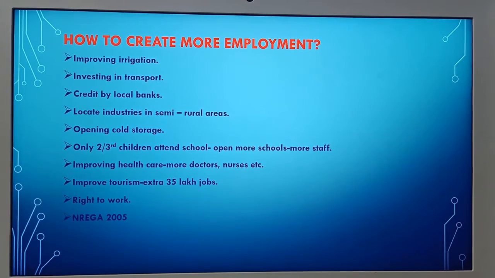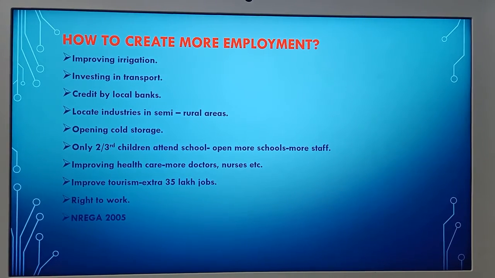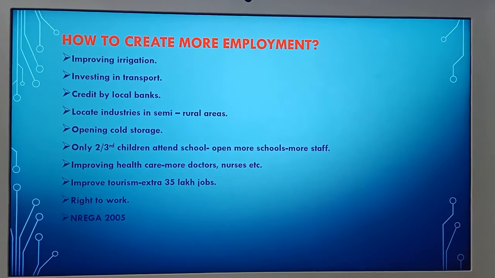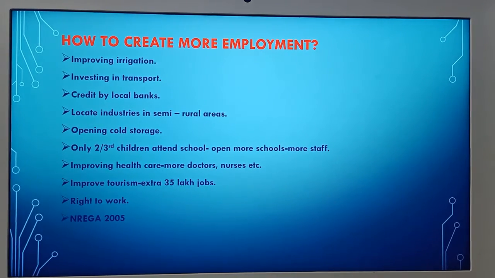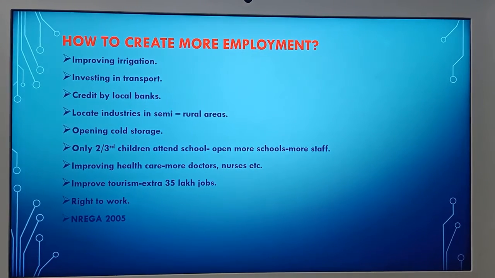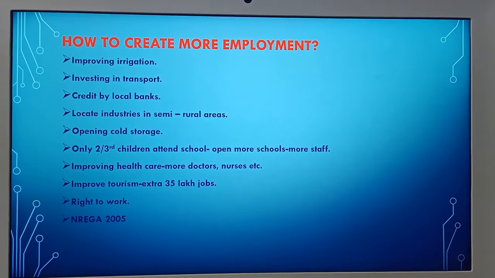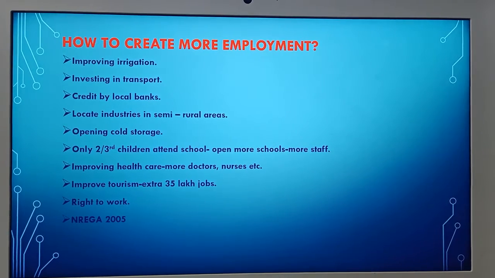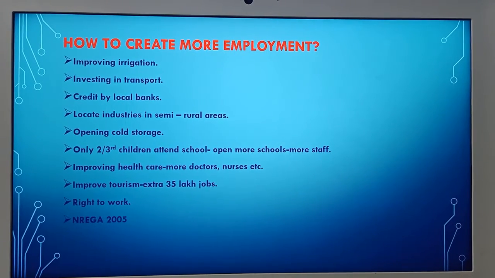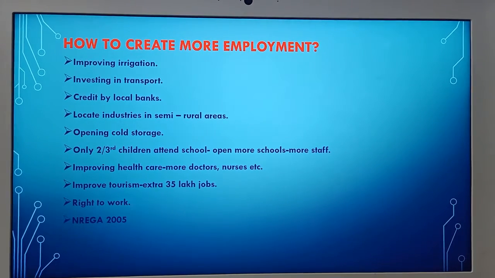Then third one, credit by local banks. To cultivate the land, a farmer needs seeds, fertilizers, agricultural equipment and pump sets to draw water. So he will have to borrow money from money lenders and pay a high rate of interest. If the local bank gives credit at a reasonable rate of interest, he will be able to buy all these in time and cultivate his land.